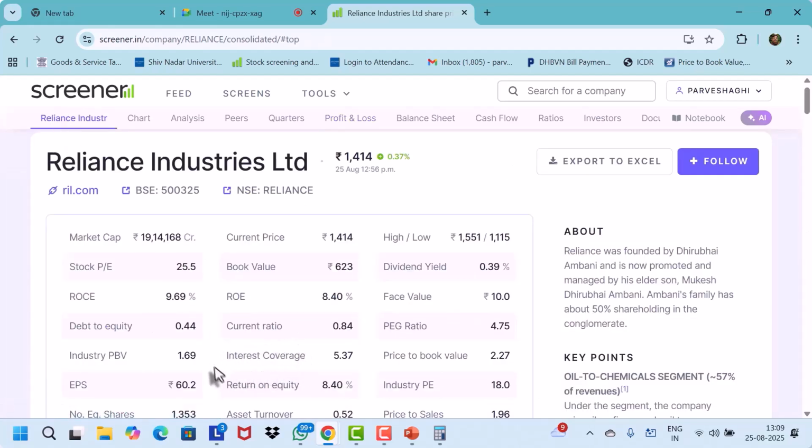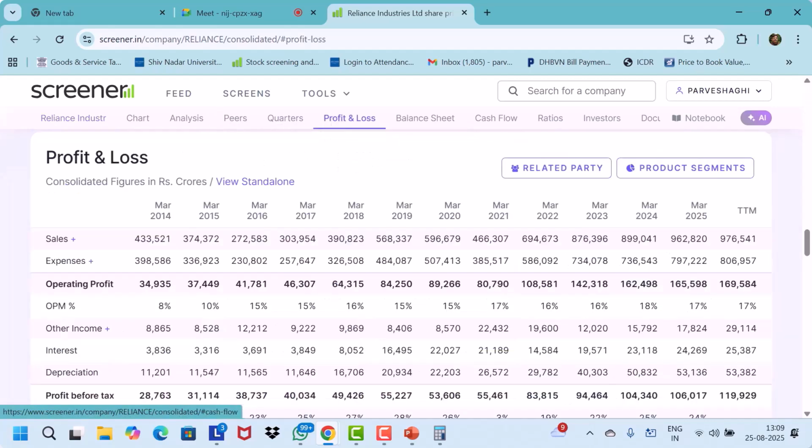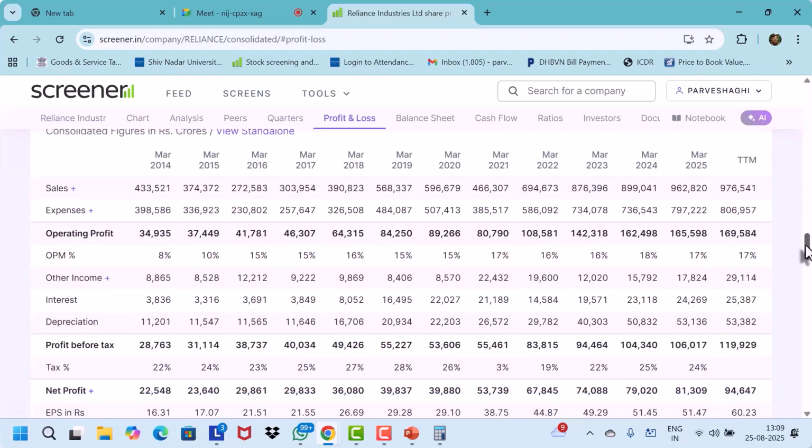So we go to the profit and loss account. Before that, this is the profit and loss account of the company, which shows the sales, then expenses, operating profit, and at the bottom the net profit. The company is making 94,000 crores of profit, and the total turnover is 9,76,000 crores. And the figure at the top is called TTM. What does TTM mean here?